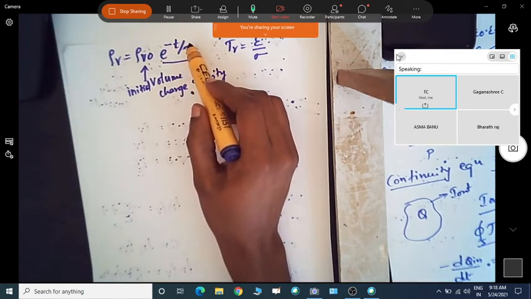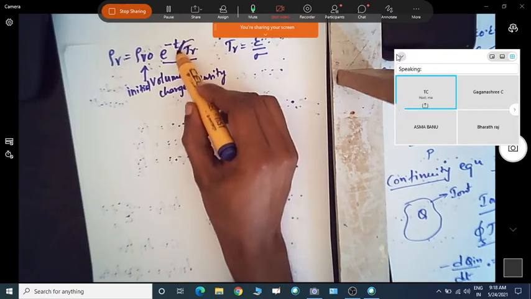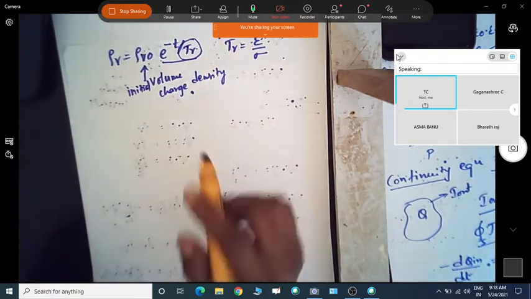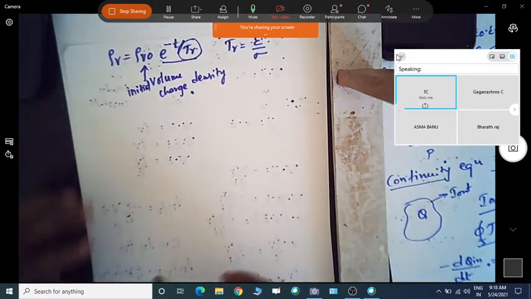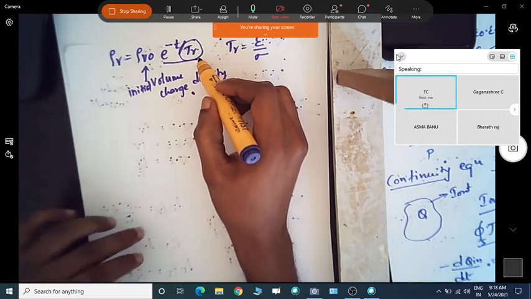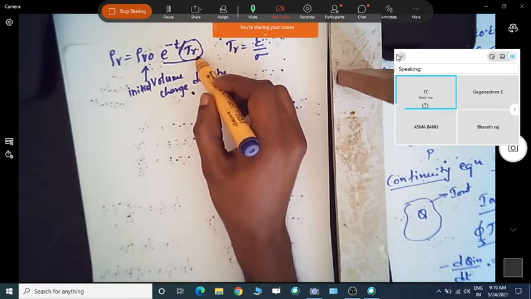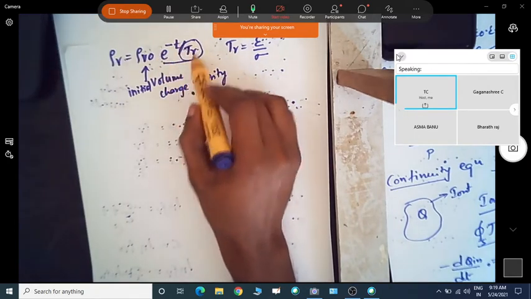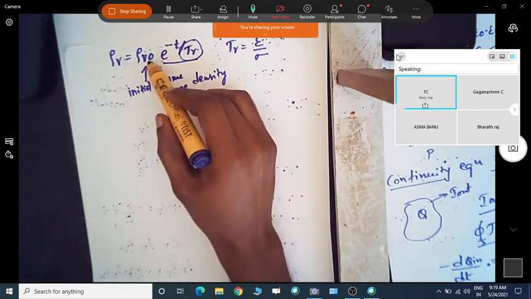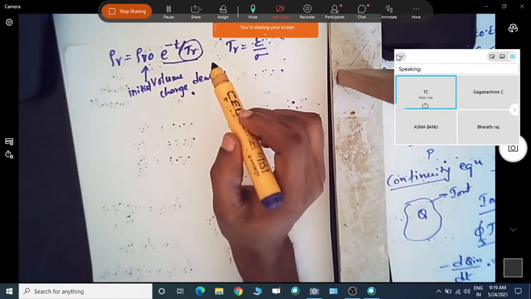This tr is the relaxation time or the rearranging time, that is, the time in which the charge rearranges itself within the material. So it will decay exponentially with respect to the initial volume charge density.